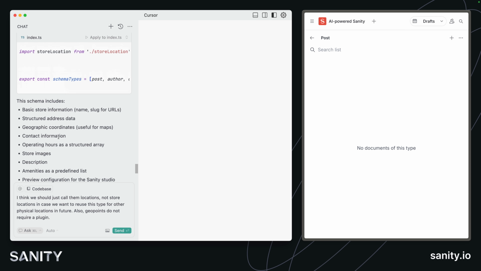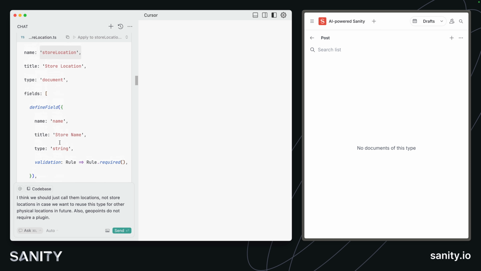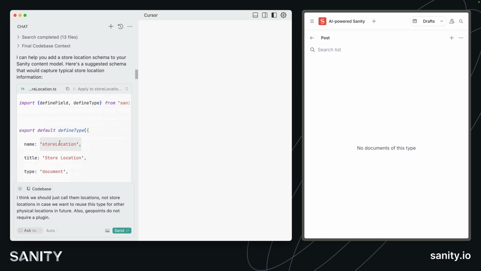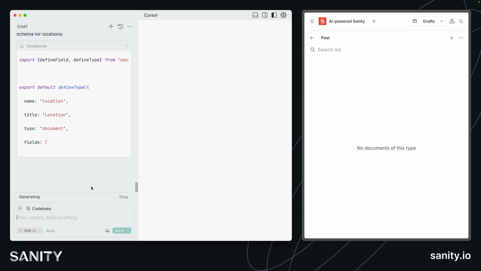And it may have told you that geopoints require a plugin. I'm seeing that a lot in my responses here. That's not true. Google Maps requires a plugin, but geopoints don't. It's not in this response, but it has been in others in the past. So let's send this next prompt here. I think we should just call them locations.